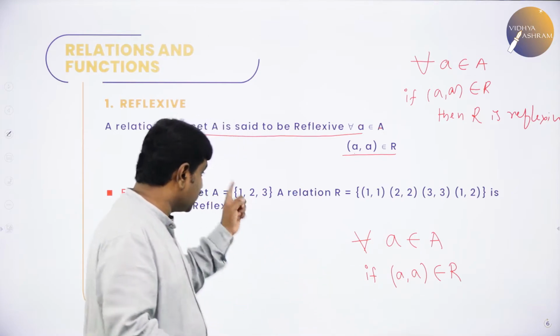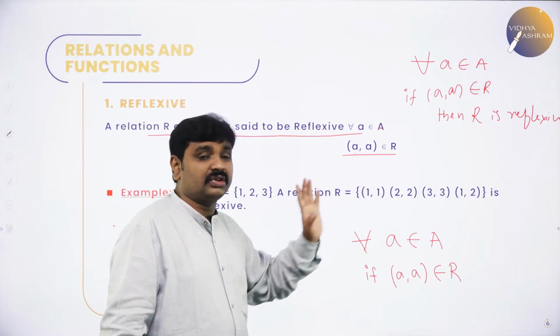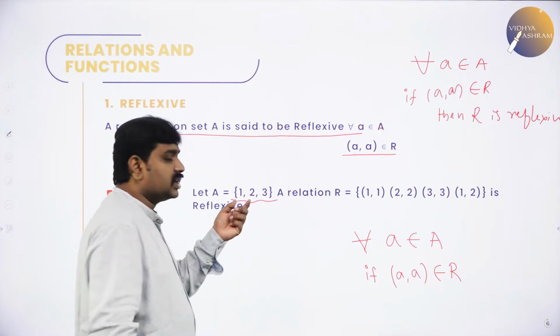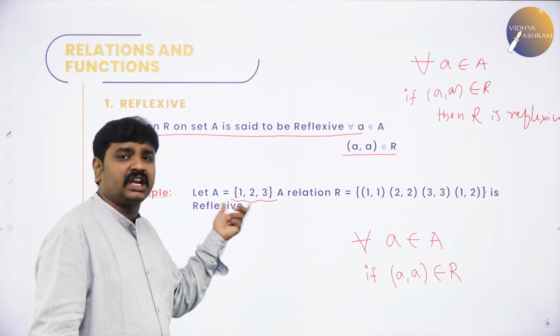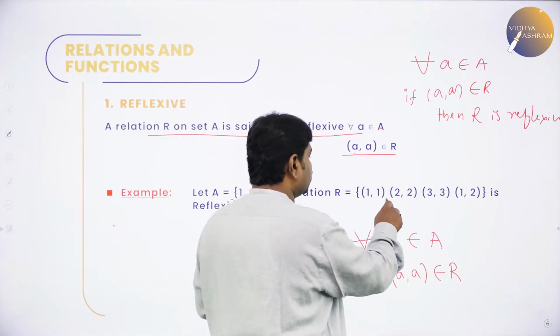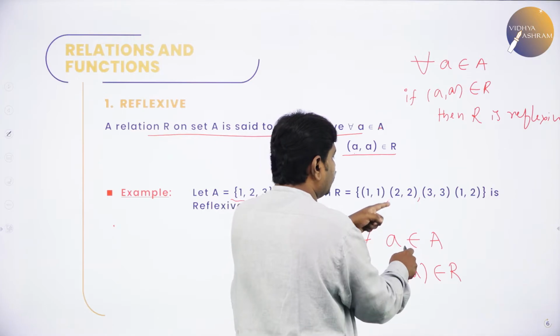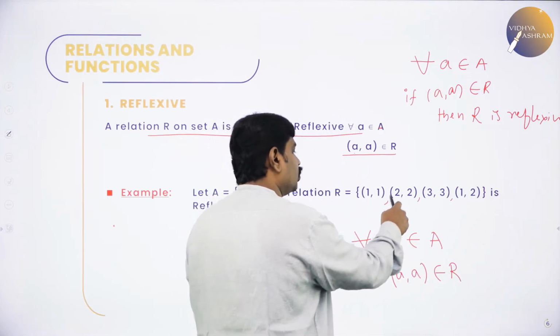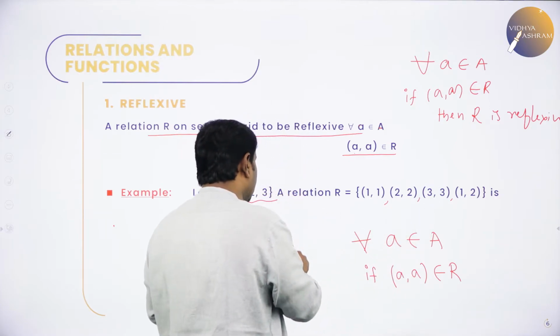Means every element present in the set should reflect to itself. For example, I have taken an example. Set A. In set A, how many elements do you have? 3 elements. What are they? 1, 2, 3. A relation R, they have given the relation. That relation has (1,1), then (2,2), then (3,3), then (1,2). If you observe, (1,1) is there, (2,2) is there, (3,3) is there, means 1 is related